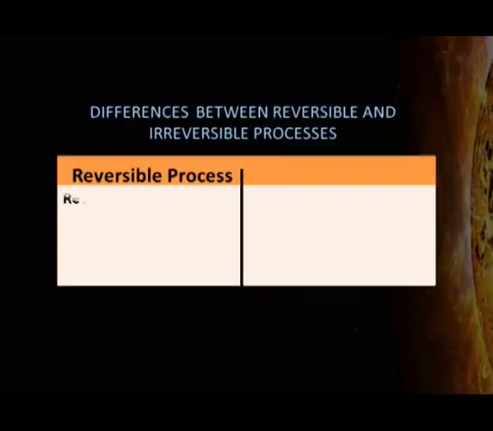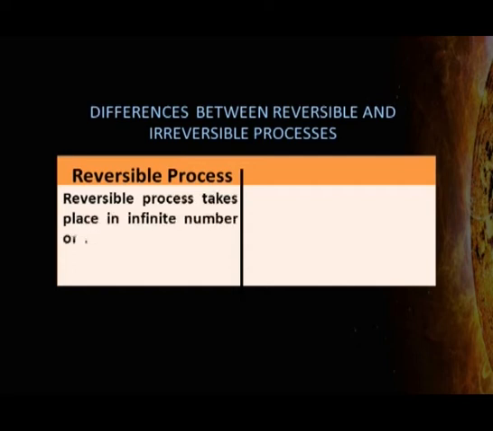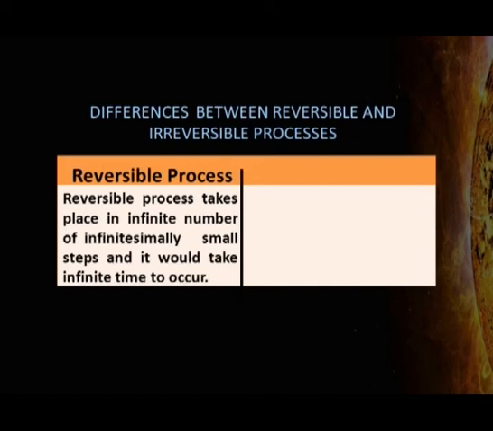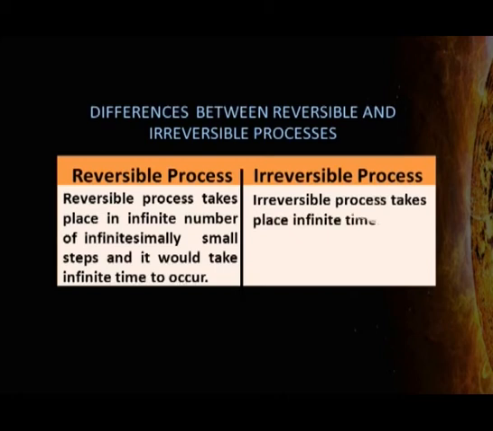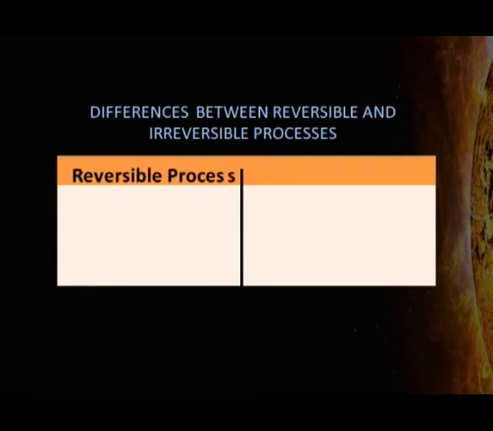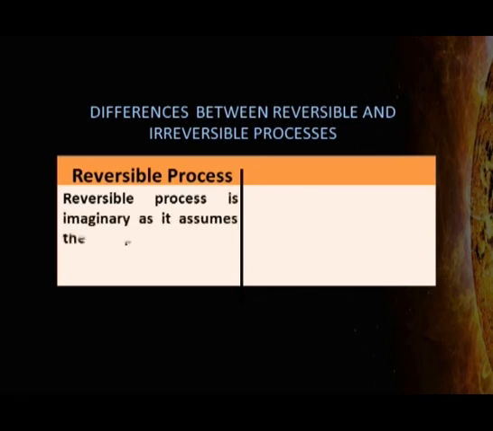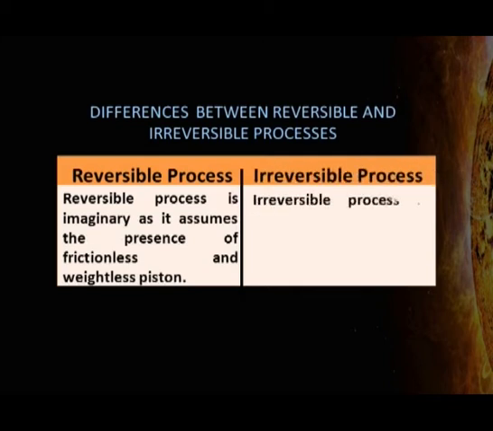Let us differentiate reversible and irreversible processes. A reversible process takes place in an infinite number of infinitesimally small steps and it would take infinite time to occur. But an irreversible process takes place in finite time. A reversible process is imaginary as it assumes the presence of a frictionless and weightless piston, but an irreversible process is real and can be performed actually.